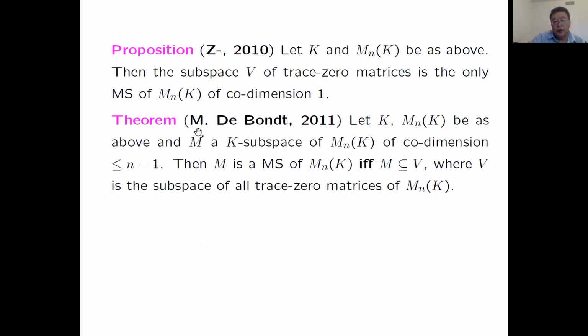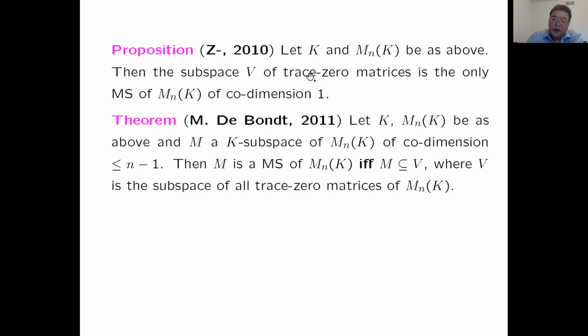Furthermore, Mathieu proved that for any subspace M of the matrix algebra of codimension less than or equal to n minus 1, M is a Mathieu subspace if and only if M is contained in V. So if the codimension is not very large, then all the Mathieu subspaces are actually contained in the trace 0 subspace.